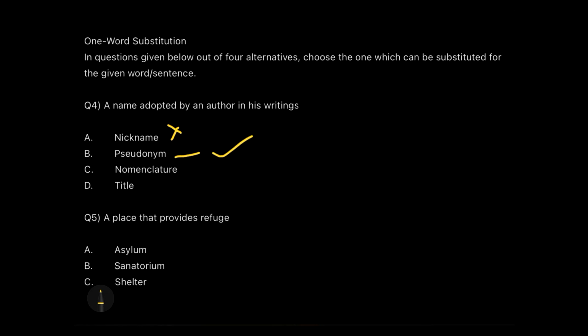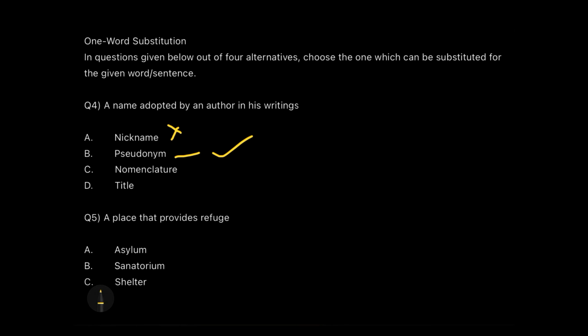So what's a pseudonym? It's a special name adopted by an author which he uses in his works to depict that this work is his. Like, the most common example which we can have right now is many lyricists like Samir. That's not the real name of Samir, but he writes it for himself. And there are many big poets also who write a very short name for them. So that's called as pseudonym.